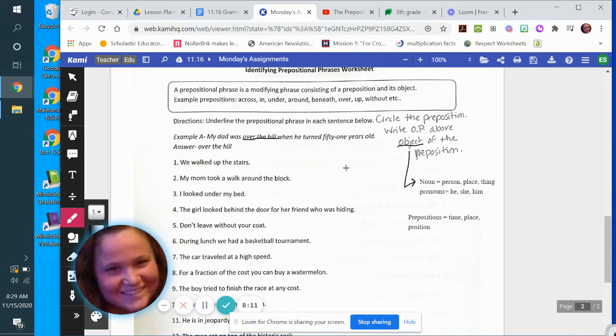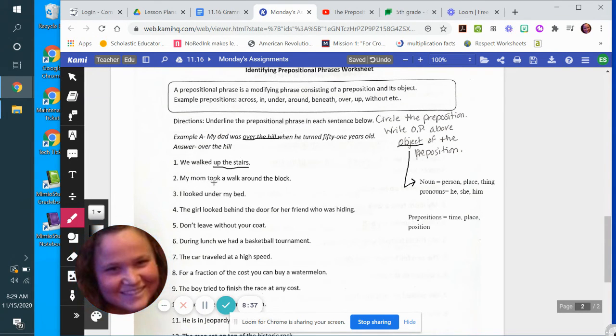All right, so we walked up the stairs. So again, I'm looking for my preposition first. Time, I've got no time in there. Place, position. Position is up, right? They're going up. What are they going up? They're going up the stairs, okay? That's just the prepositional phrase there.